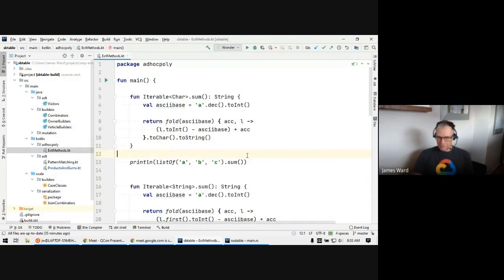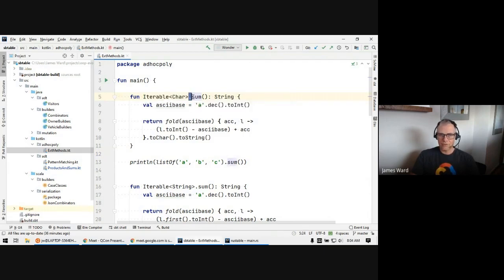So one of the great language features that we've seen started to be added to a lot of languages is extension functions. Extension functions are a different way to do polymorphism, where we can add functionality to classes just by creating functions that add that functionality. In Kotlin, the way we do that is we create a function on Iterable, and we can even use generics, so an Iterable of Char.